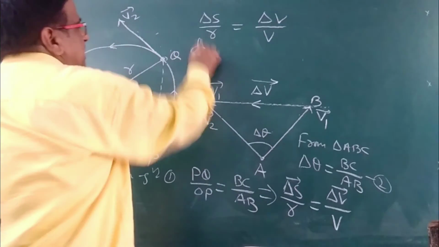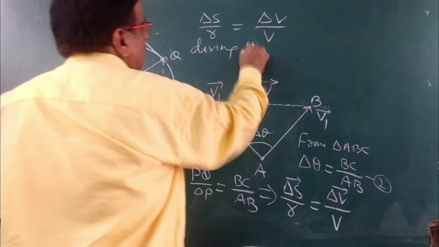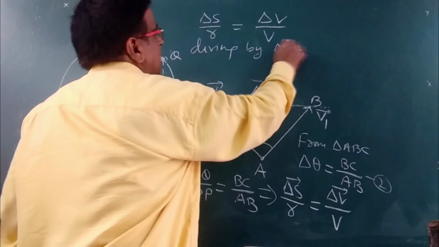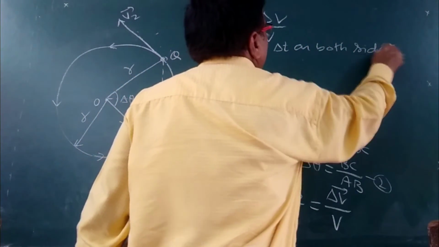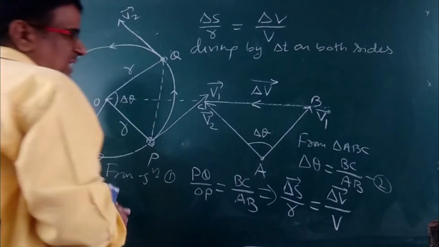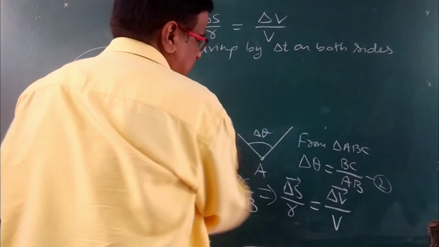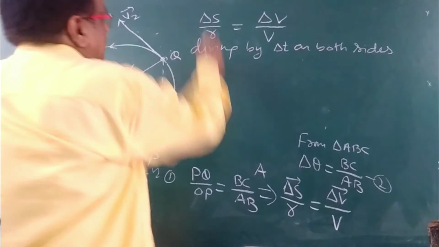Now dividing by delta T on both sides, what will we get?